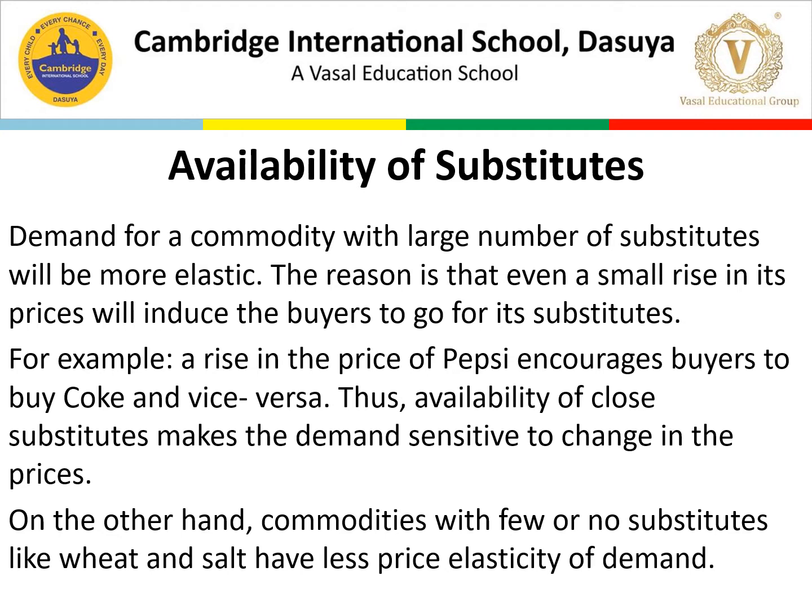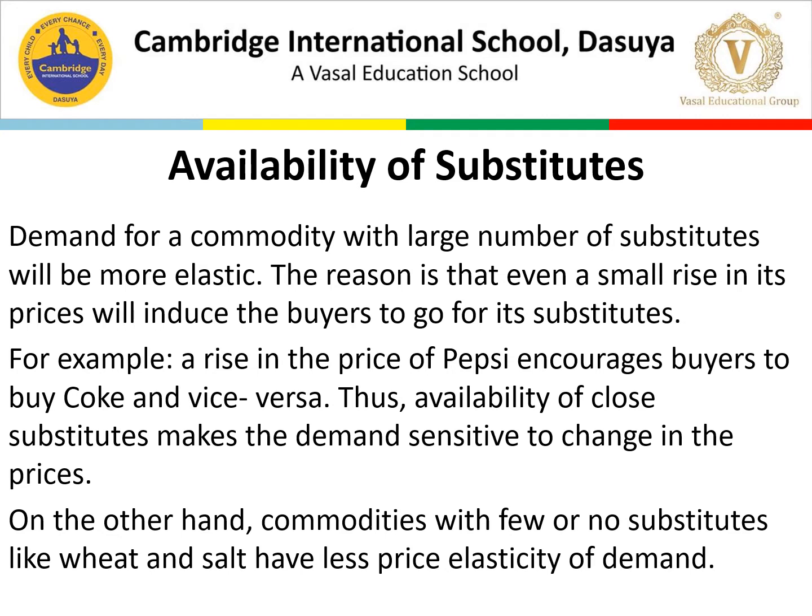So similarly, we can take the example of bathing soaps. If the price of Lux is increasing, then people will definitely shift to Rexona and others like Godrej No. 1. So many soaps are available, and so we can think accordingly. So this is how the price elasticity is always changing. Thus availability of close substitutes makes the demand sensitive to change in the prices.